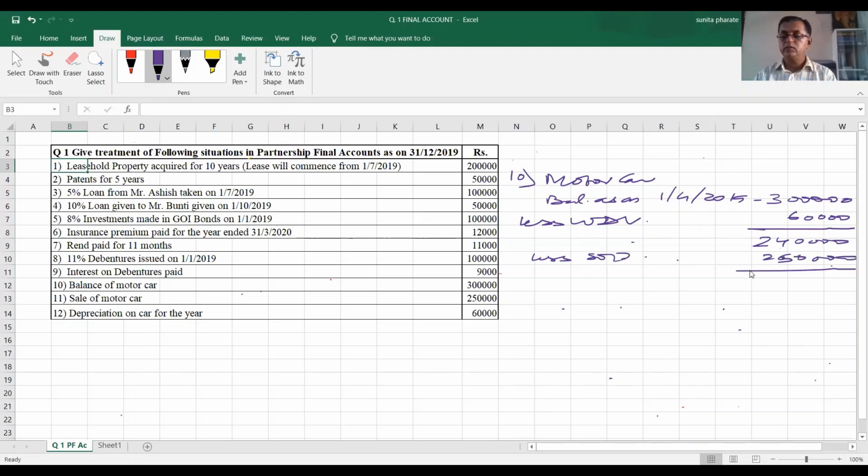It means 10,000 is the difference on account of sale of car, and this 10,000 is nothing but profit on sale of car. If you prepare the motor car account, it will be like this.